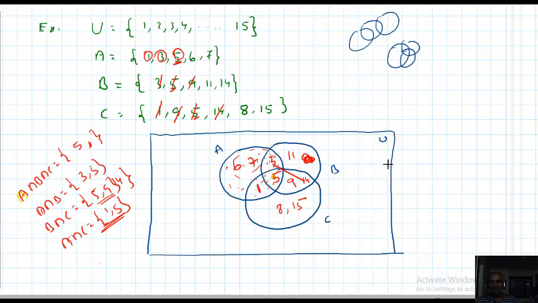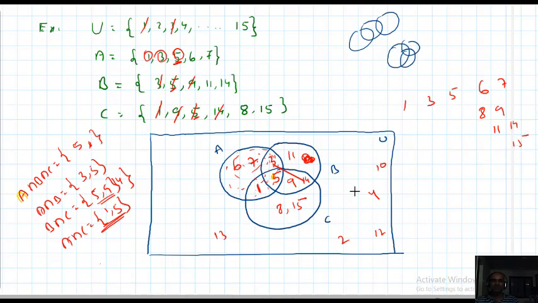Now I want to write the elements outside A, B and C. What are the remaining elements? 1 filled already, 3 filled, 5 filled, 6 filled, 7 filled, 8 filled, 9 filled, 10 not filled, 11, 14 and 15 filled. The remaining elements should be written outside: 2, 4, 10, 12, 13.